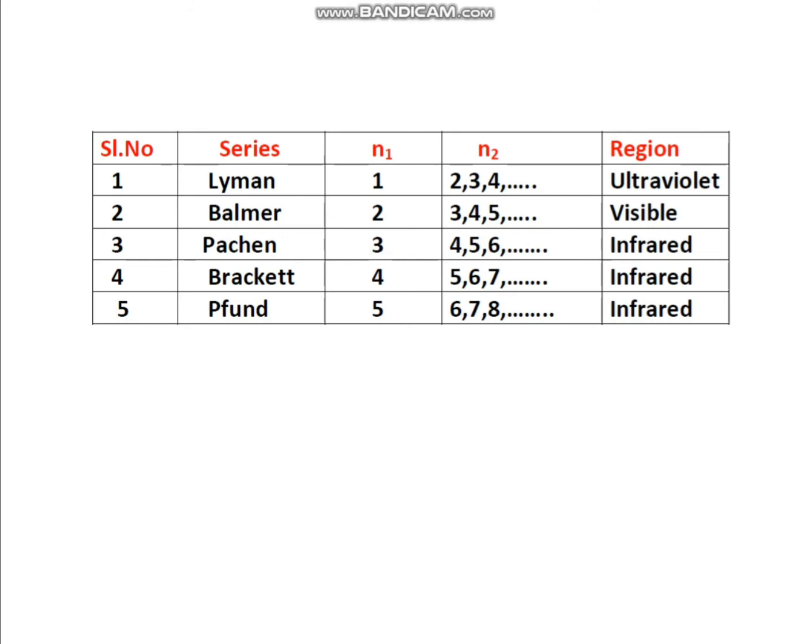And n1 values, meaning innermost orbit, lower energy level: 1, 2, 3, 4, 5. And n2 values are the outermost orbit values: 2, 3, 4 and so on; 3, 4, 5 and so on; 4, 5, 6 and so on; 5, 6, 7 and so on; 6, 7, 8 and so on. And regions we can take as UV, visible, IR.